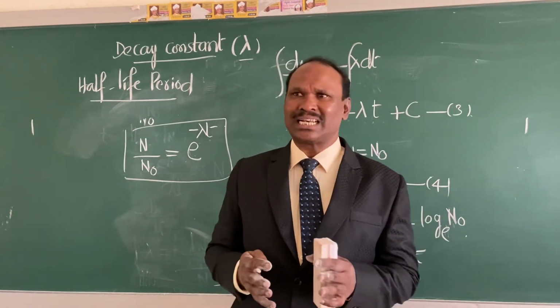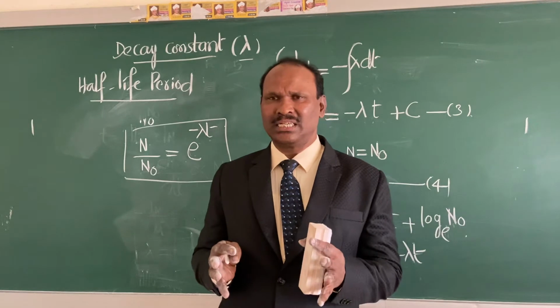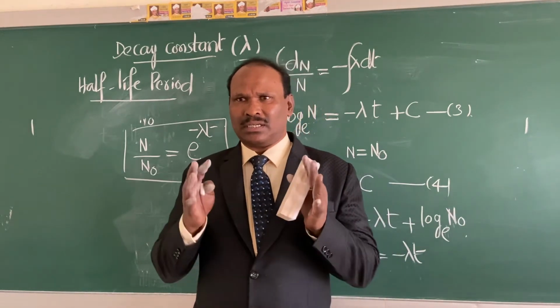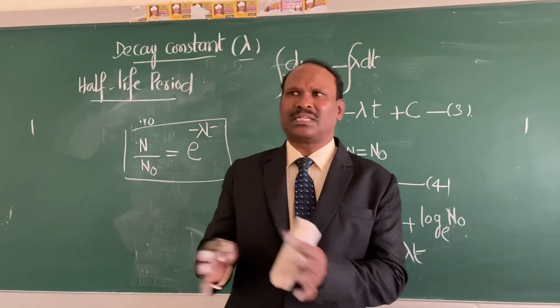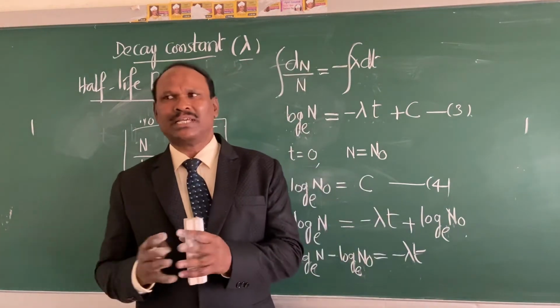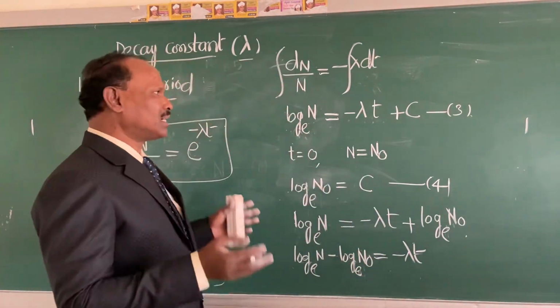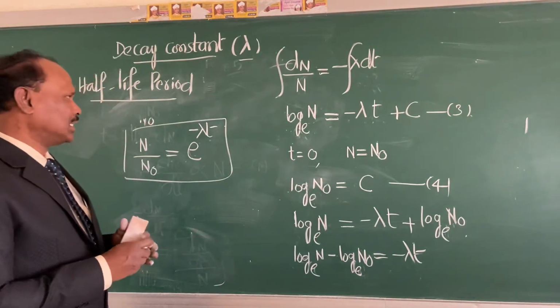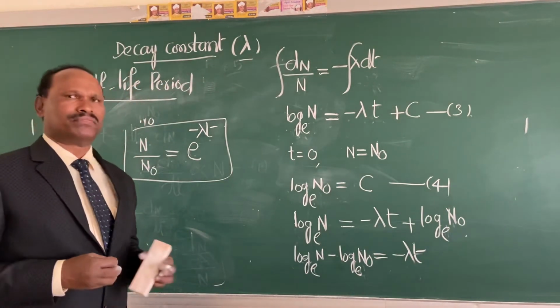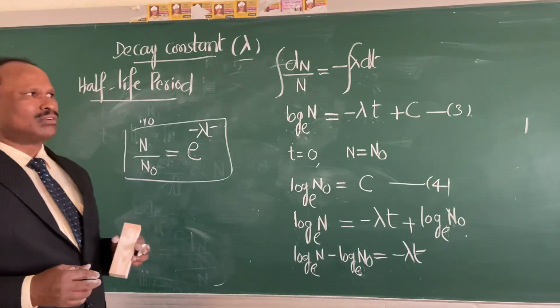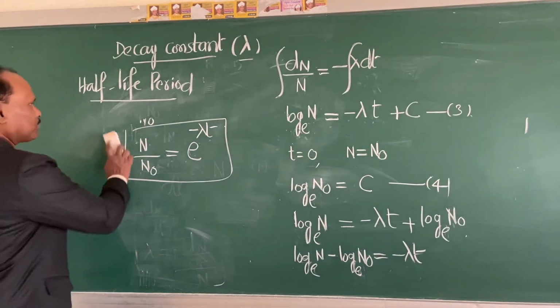If you take 100 grams of A initially, in half-life time 50 grams of A has dissociated. That is the meaning. So the half-life period of a radioactive element is the time in which 50% of the radioactive element decays.